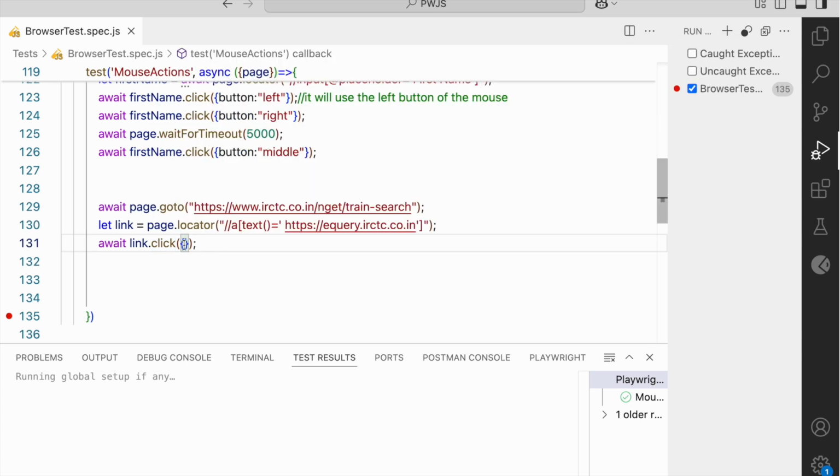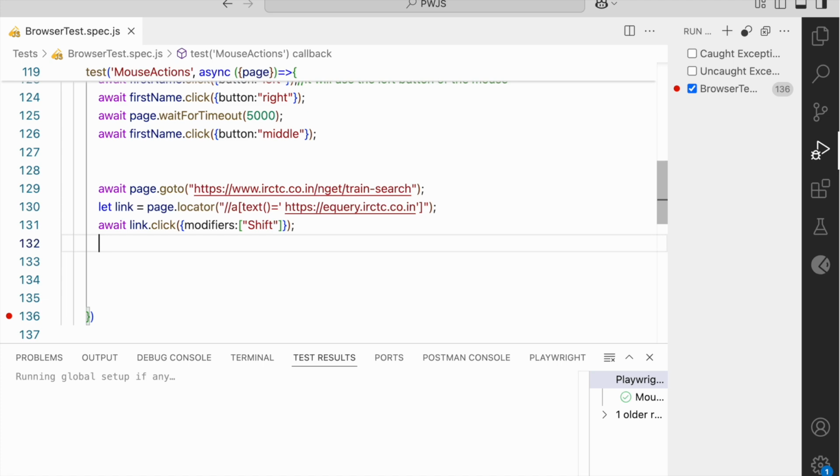Let us use this one, modifiers, and this is a string. In JavaScript, for the strings you have to use the square brackets, and I have to use Shift. Let us see what it is doing. I can use this timeout here so that we can know.